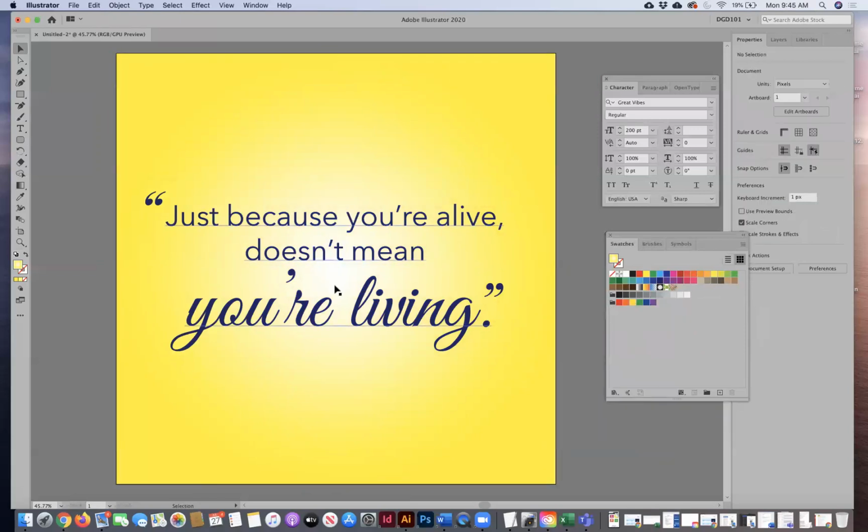So it could be as simple as this. Just because you're alive doesn't mean you're living. Your quote can be as simple as this. Just make sure your alignment is consistent, meaning you don't want sporadic words all around the page. You want it to be aligned nicely so it reads quickly. Make sure you have your quotes on there. Sometimes students leave that off.